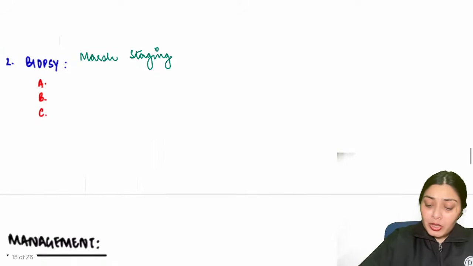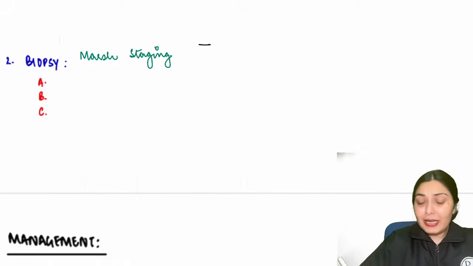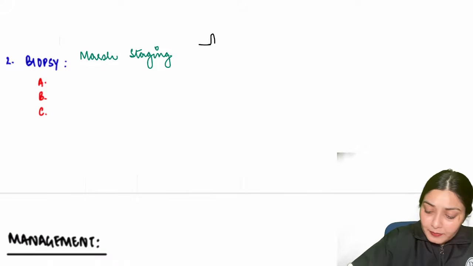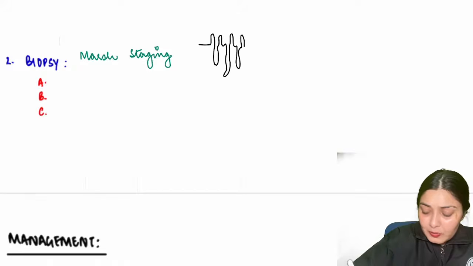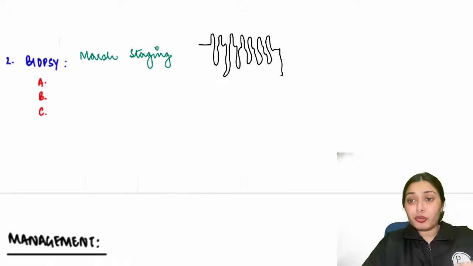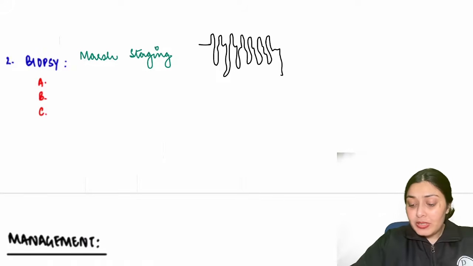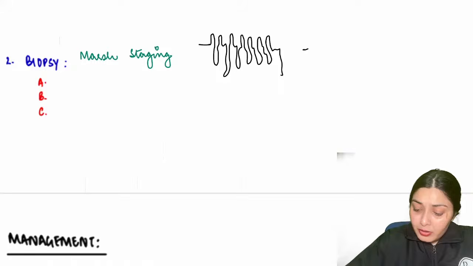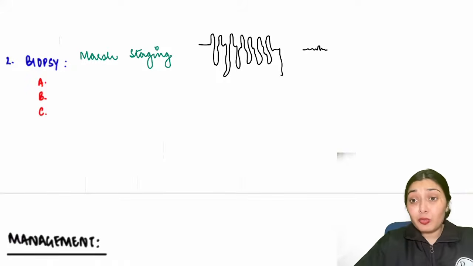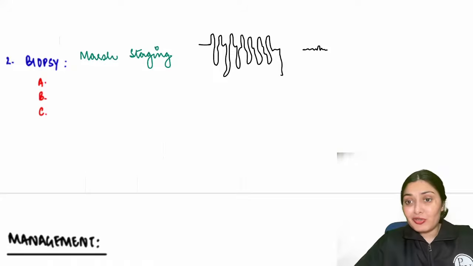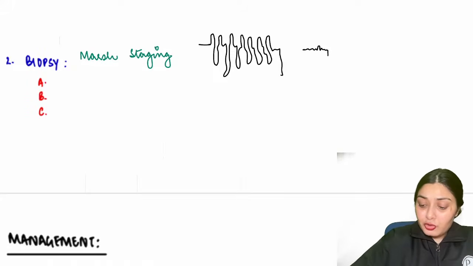What happens here? Normally, if I look at my intestinal lining, there are villi and crypts. This is my lining, right? Brush border like villi and crypts. These villi and crypts are important for absorption. But here there is destruction of this lining. So what happens? These villi would be blunted. So there will be villus atrophy. These villi will be very atrophic. And what will happen to the crypts, the depressions? They have crypt hyperplasia.